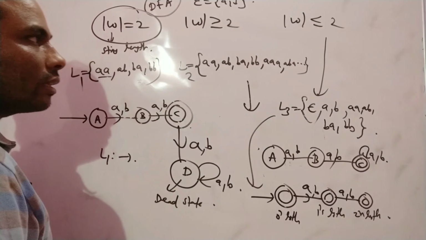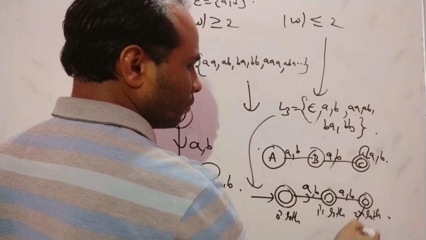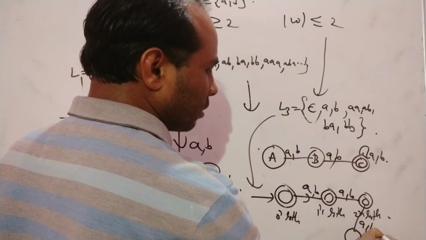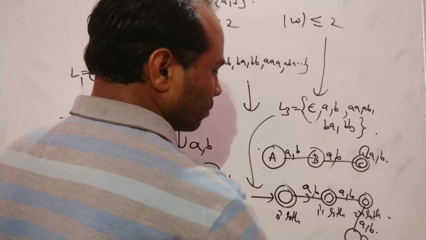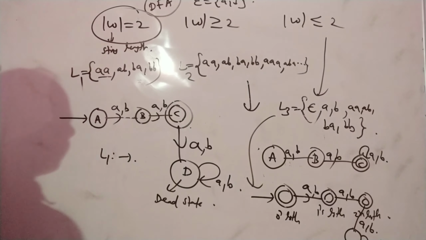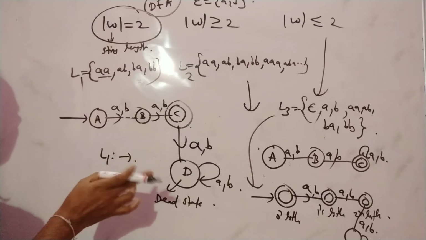Right? If anything is coming for more than that, you are not going to accept. Simply you have to send it to the blocked state. If any A or B is coming, you are not going to accept. Simply you have to block it here. So, as for this particular explanation, you have to remember some of the points here.